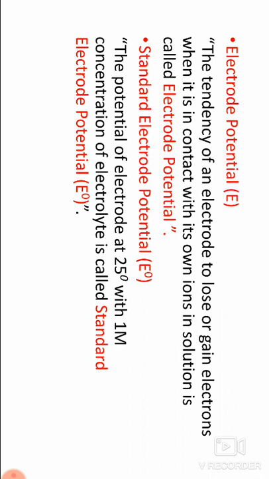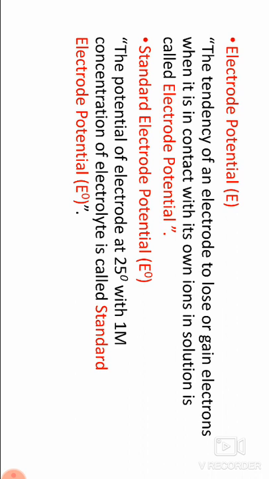Standard electrode potential. The potential of an electrode depends on the concentration of electrolyte, temperature, valency, and nature of electrode. Thus, for comparison, the potential of the electrode is standardized by keeping the concentration of electrolyte at 1 mole and pressure of the gas at 1 atmosphere.